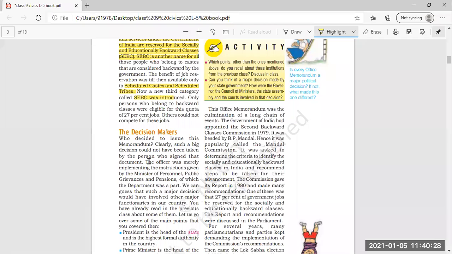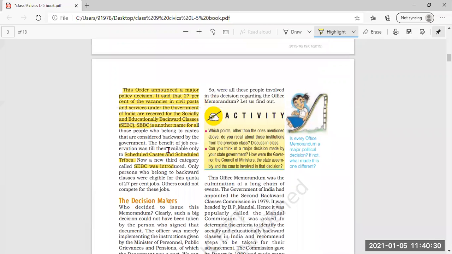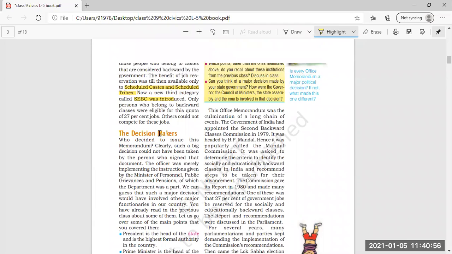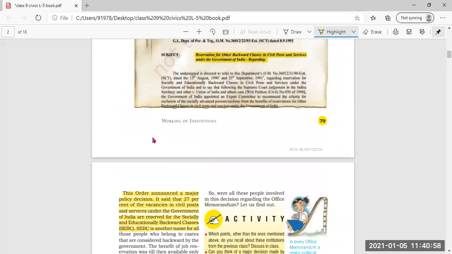Now, who decided to issue this memorandum? Who are the decision makers who decided to issue this policy, this memorandum for the third category, that is SEBC? Clearly, such a big decision could not have been taken by the person who signed that document. Now, who was the signing authority?